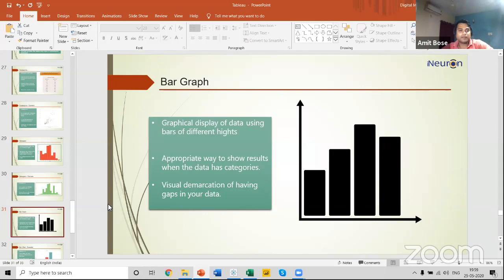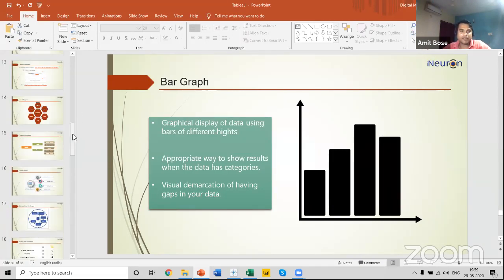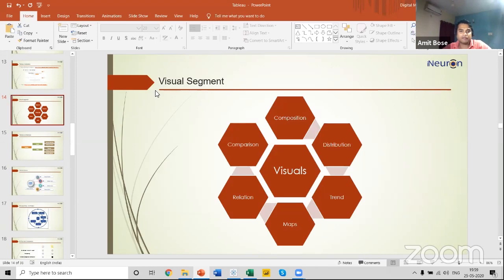If you remember, in my first section of Tableau, I discussed visual segments, and which charts I'm going to use for each visual segment. In my previous two examples of scatterplot and histogram, can you tell me which visual segment I have used for the scatterplot? I have used a relation visual segment.